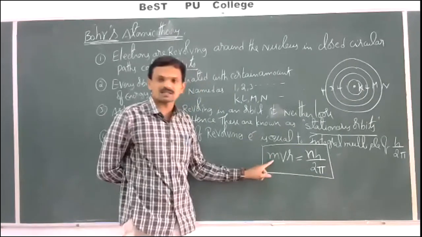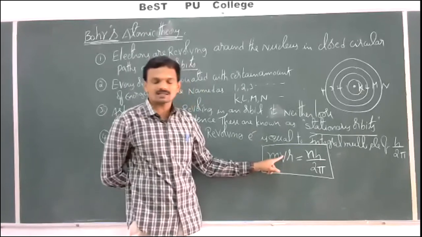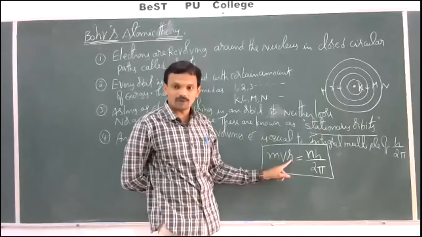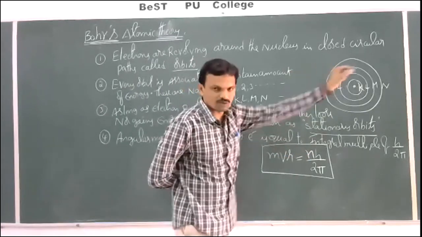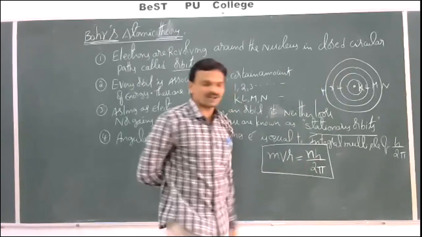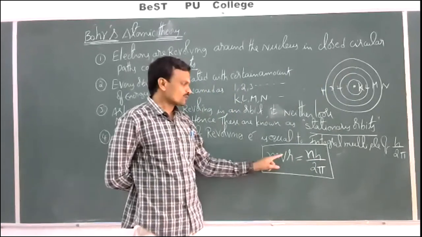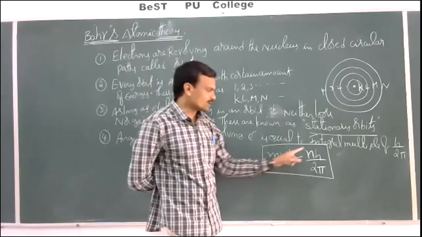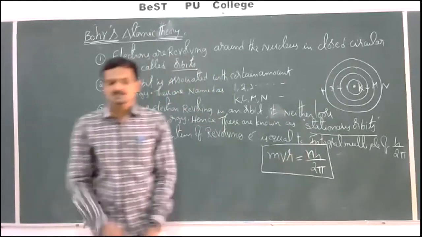Here m is the mass of the electron, v is the velocity of the electron, r is the radius of the orbit, n is the orbit number 1, 2, 3, 4 and so on, and h is Planck's constant.